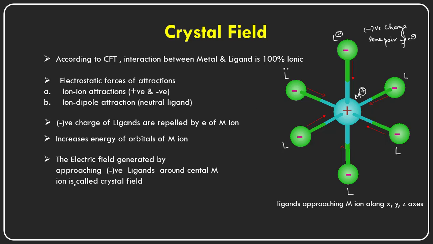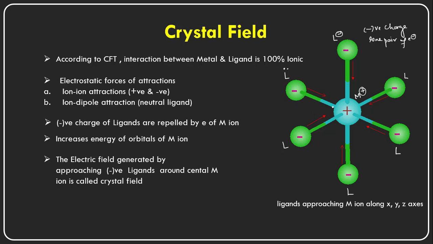This results in an electric field being generated around the central metal cation, and this electric field is called the crystal field. How is the crystal field forming here? Because there are ionic or ion-dipole interactions between the central metal cation and the ligands, and the electrons present in the central metal cation repel the electrons of the ligands.